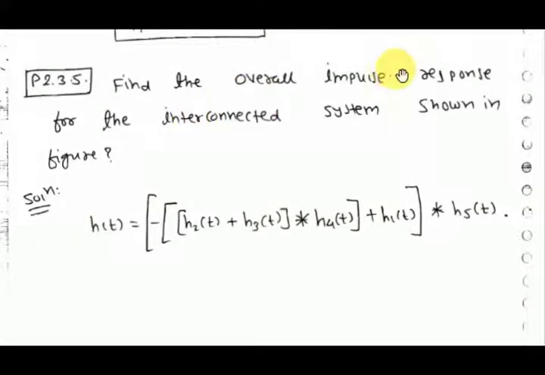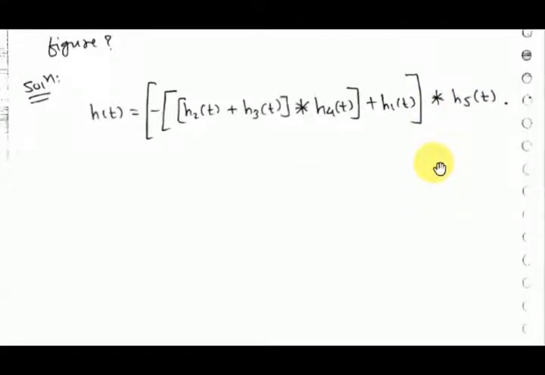Next problem is to find the overall impulse response for the interconnected system shown in the figure. Due to a mistake there is no figure here, but the figure was that H1, H2 and H3 were in parallel, then the overall was cascaded with H4, then the overall was in parallel with H1, and the overall was cascaded with H5.